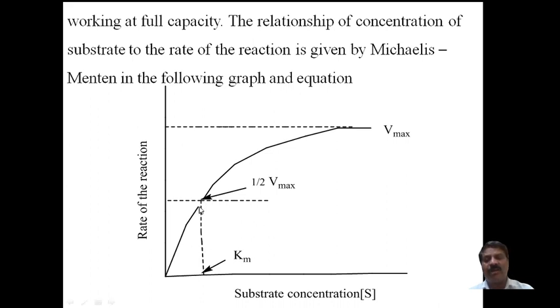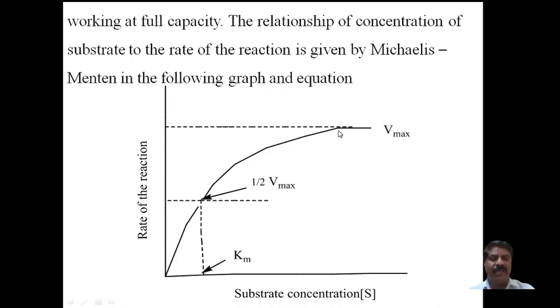Initially, it is first order up to here. First order means the rate of the reaction is directly proportional to the initial concentration of the reactant. Whereas from mid to here, the rate of the reaction changes proportionally. It is somewhat slow changes, and further, at optimum it becomes saturated.